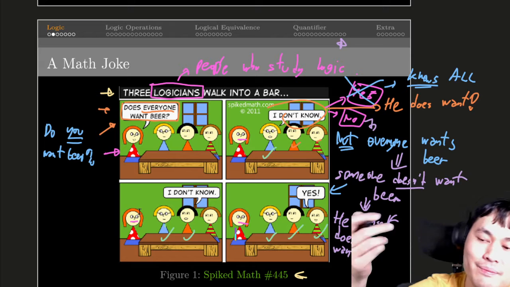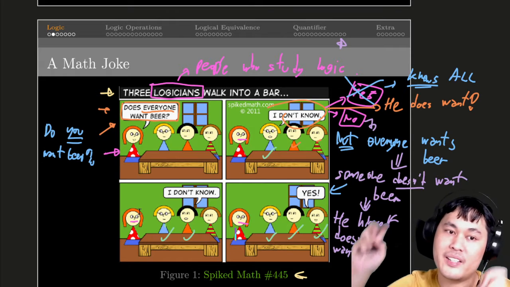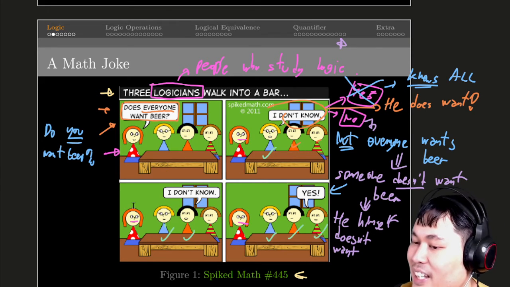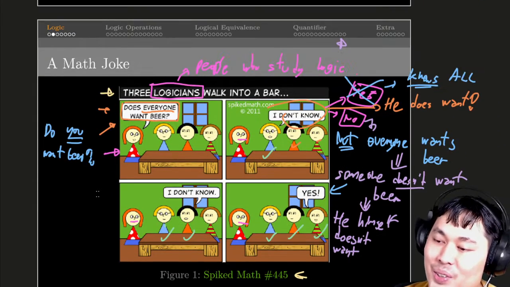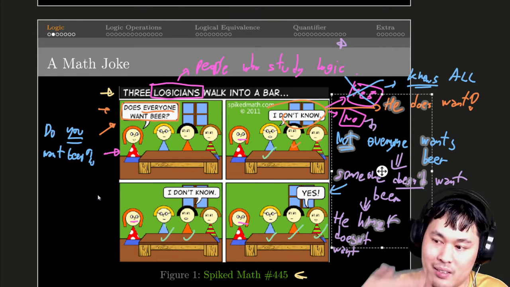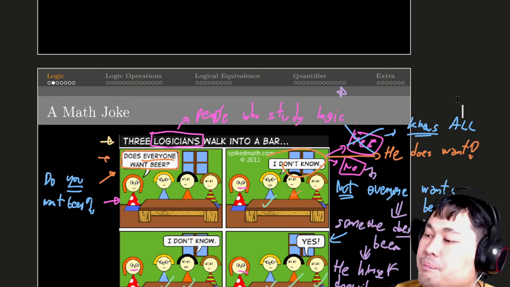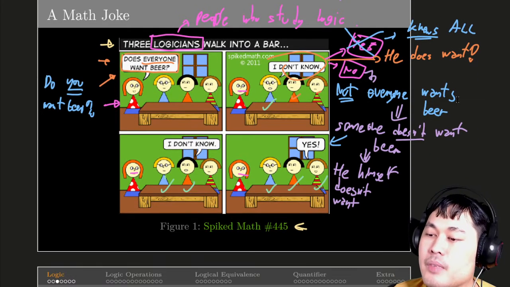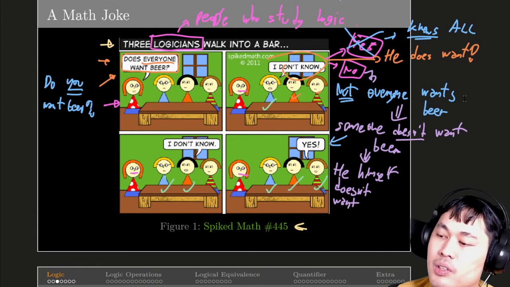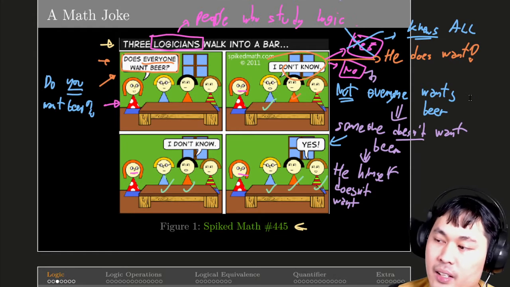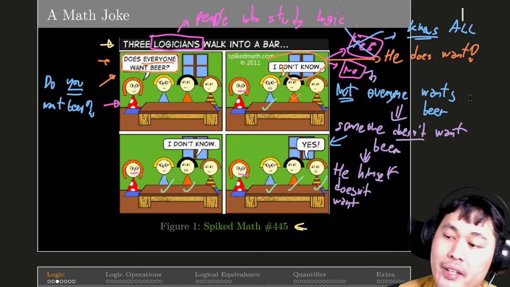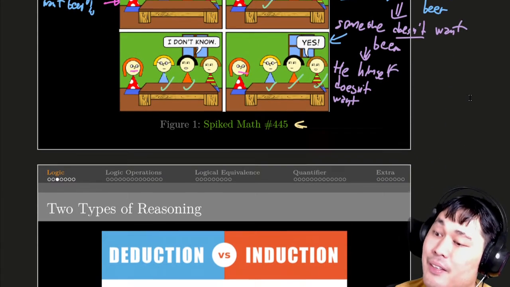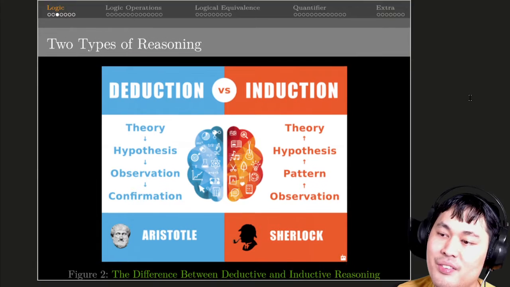So that's how you can interpret or understand that joke. And this took about 8 minutes to explain. But anyway, we will go into more detail on how to interpret this kind of statement and how you can disprove it. And this is one kind of logic where you have to be exact about wording, exact about the value, whether it's yes or no, true or false, correct or incorrect. But there is actually another kind of logic, which is more common.